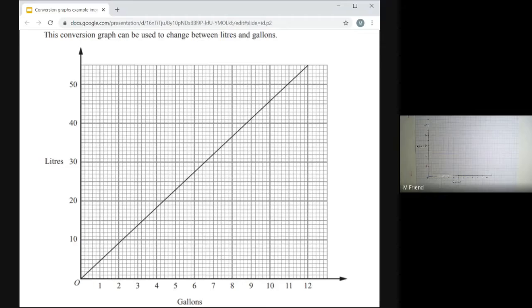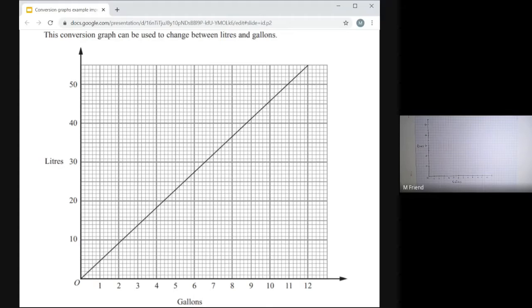Now, the graph you can see on the screen is a conversion graph between litres and gallons. Litres and gallons are measurements. What they do is they measure what we call liquid capacity. So if you go into the supermarket and you see like the orange juice in the cartons, typically they're sold in litres, but other things are sold in gallons.